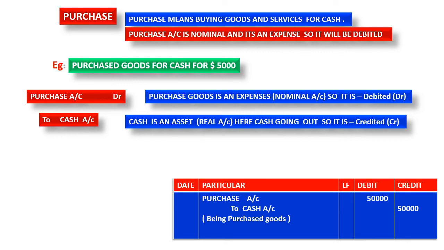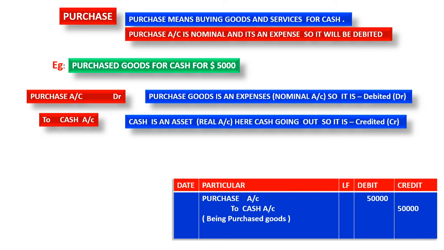And one more very important thing here, that is purchase goods. Here we don't know what kind of goods it is, so the name of the goods is not mentioned. That's why we are writing purchase here. Some students will get confused because in purchase goods, goods is there, so why didn't you write goods account debtor?